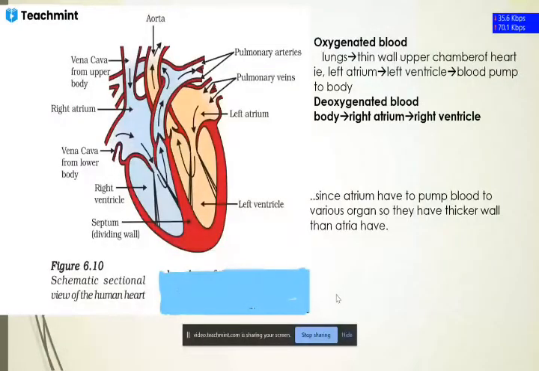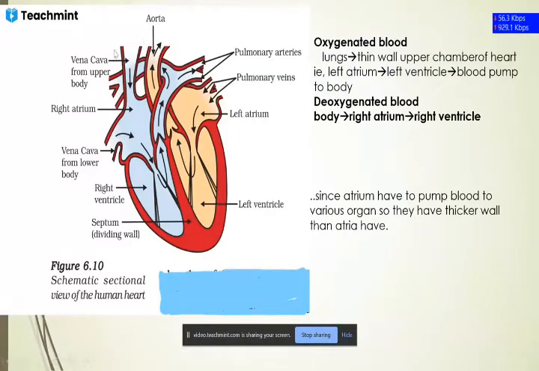Okay, so let us move to the human heart. These are basically a diagram which is also important in context of your examination. This is the human heart. You can clearly visualize this structure. Is my mouse visible too? Yes. So actually you can see the structure.